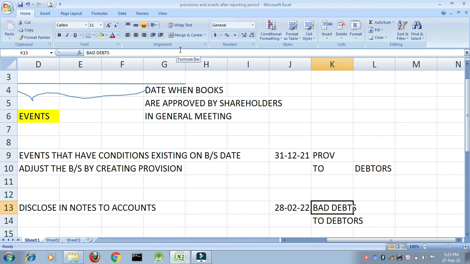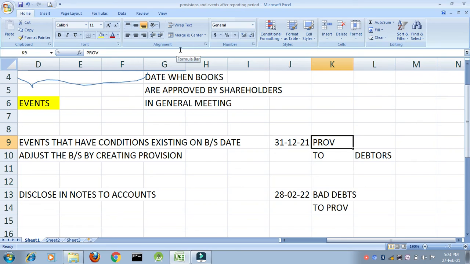So what will I do? Instead of crediting to debtors, I will credit it to provision, right? Initially, the provision was debited, it was being made, and this provision is seen as a liability in your balance sheet. Then you have your bad debts to provision for bad and doubtful debts. I hope this is clear.